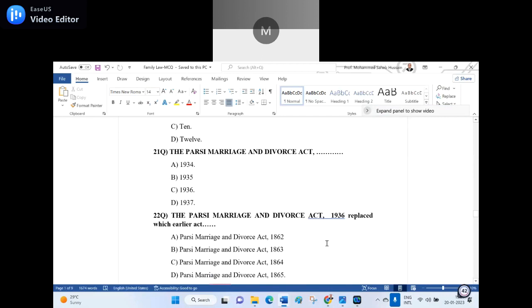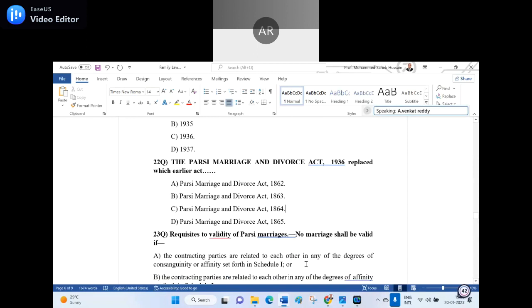22nd question. The Parsi Marriage and Divorce Act 1936 replaced which earlier act? A, Parsi Marriage and Divorce Act of 1862. B, of 1863. C, of 1864. D, of 1865. Which is the right option? The answer is D, Parsi Marriage and Divorce Act of 1865.